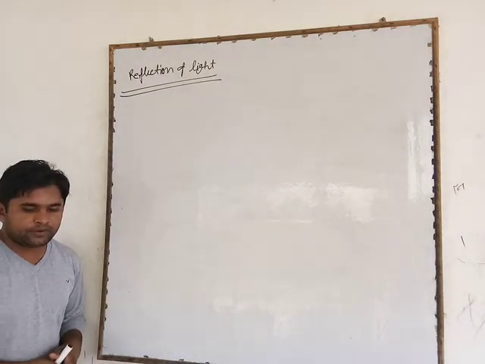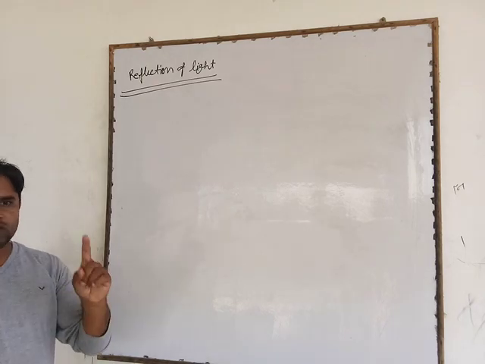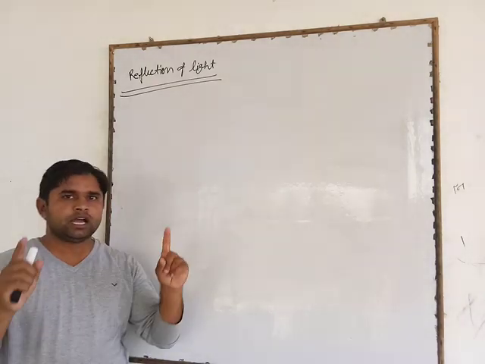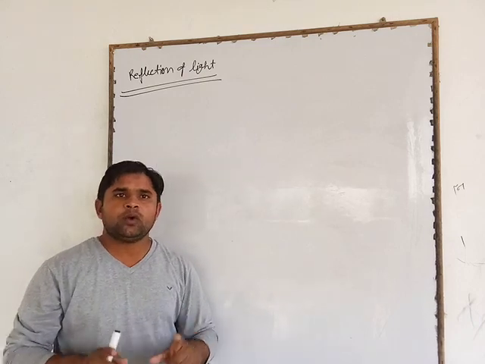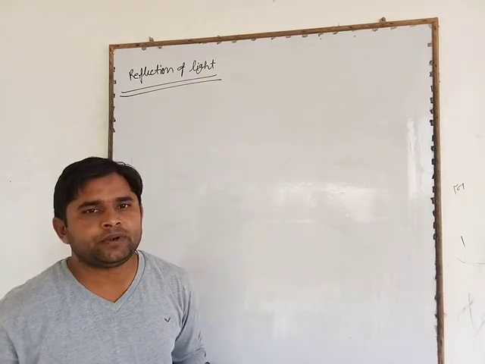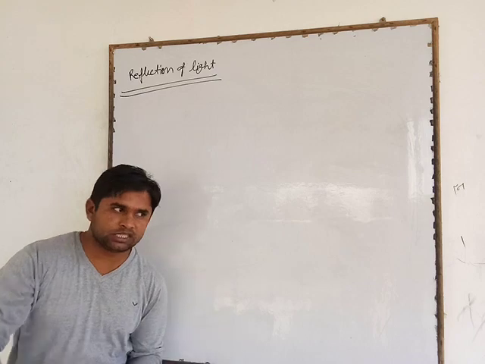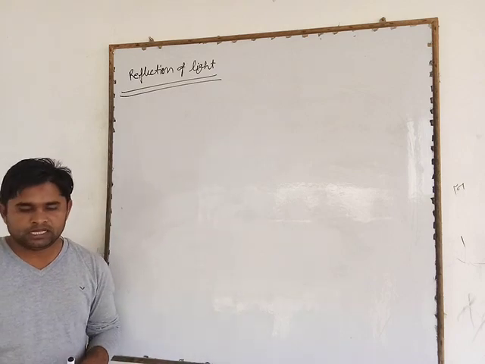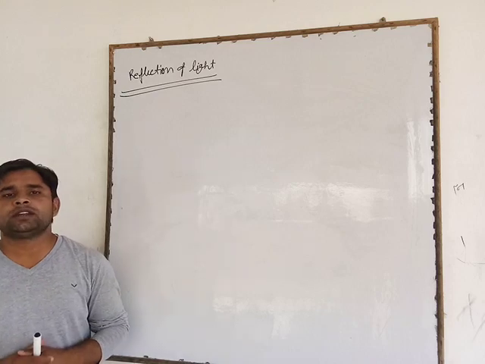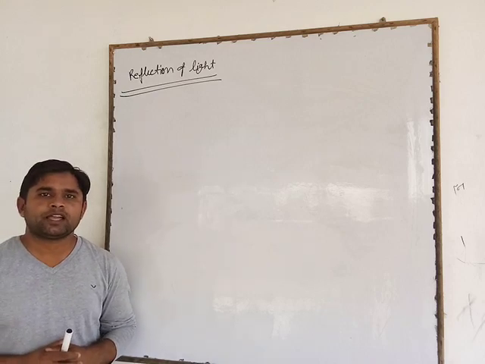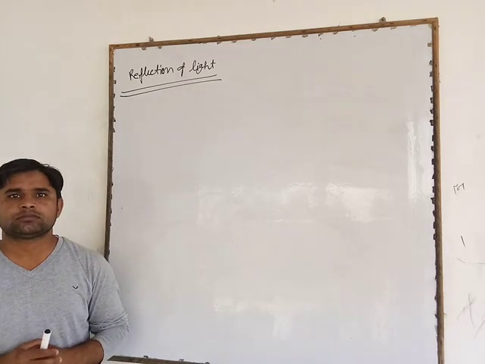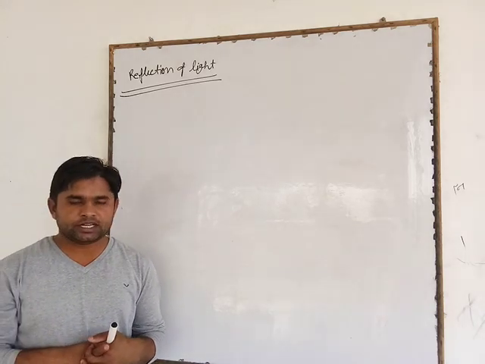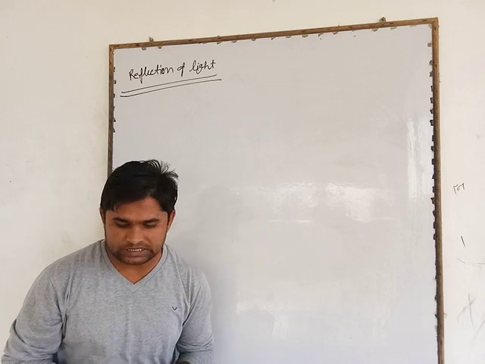When a ray of light falls on a polished smooth surface such as a mirror, aluminium, etc., it returns back into the same medium.